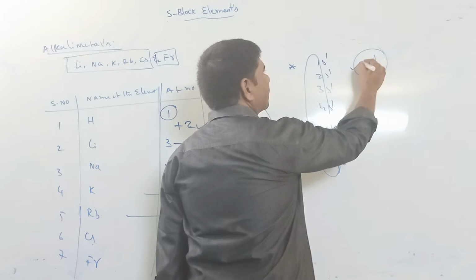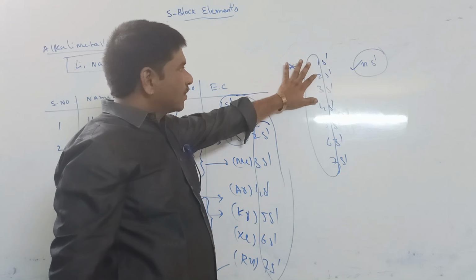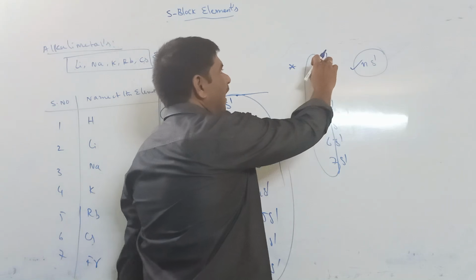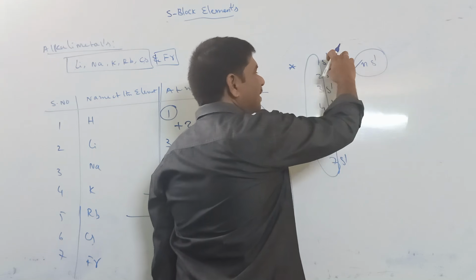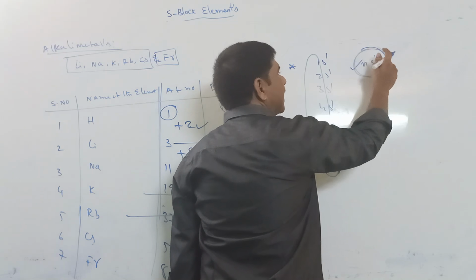n means principal quantum number or shell number. There are 7 shells, 1 to 7, so only the n value changes. In the s orbital there is only 1 electron. So its general electronic configuration is ns1.